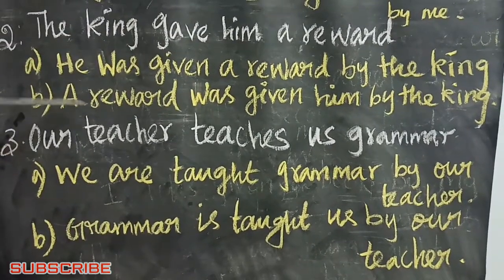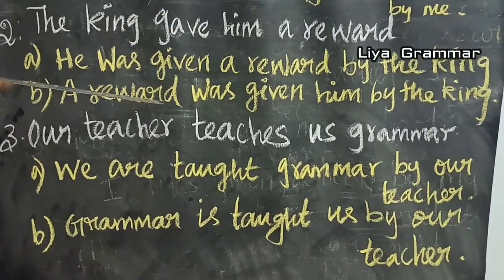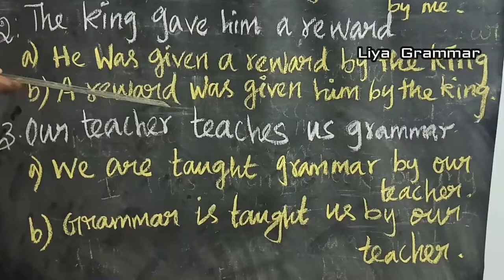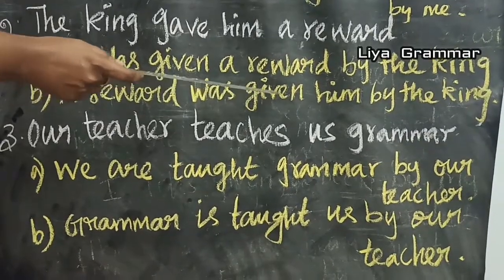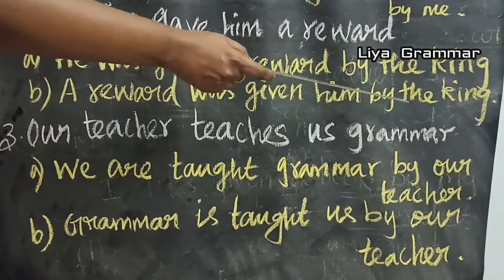And another answer. Now you write the object, a reward. A reward was given. Here it is singular only. So was given to whom? Him. A reward was given to him by the king.